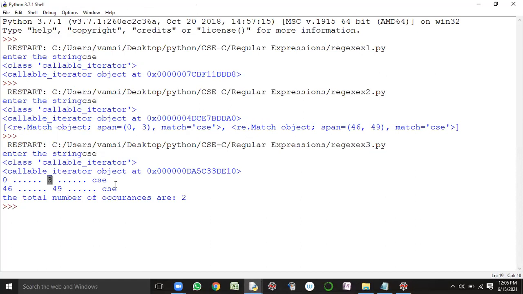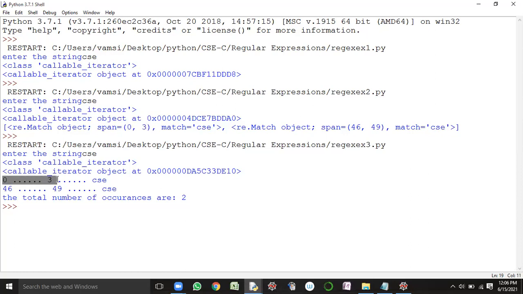So E's corresponding index of the first occurrence is what? 2. 2 plus 1 is what? 3. So it is returning 3. See here, first occurrence 0, 3. Is it representing the same?